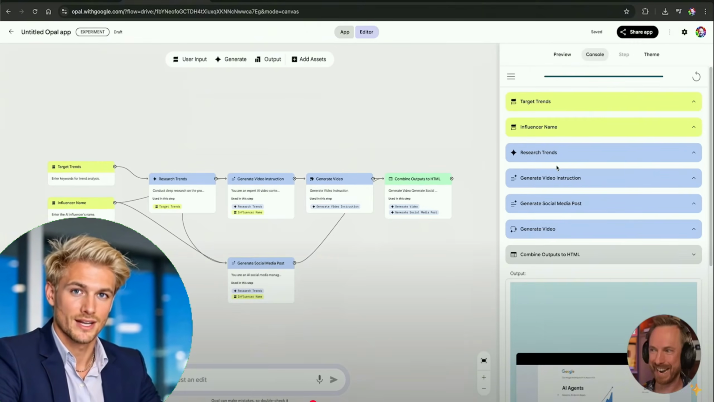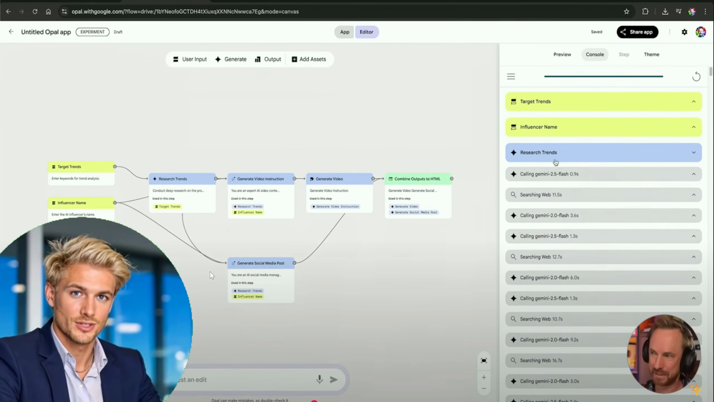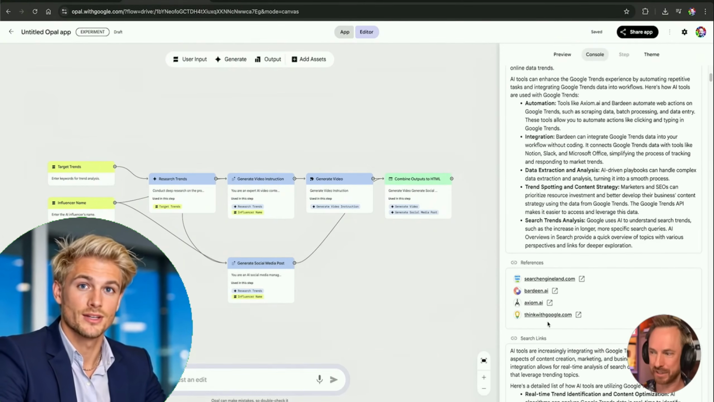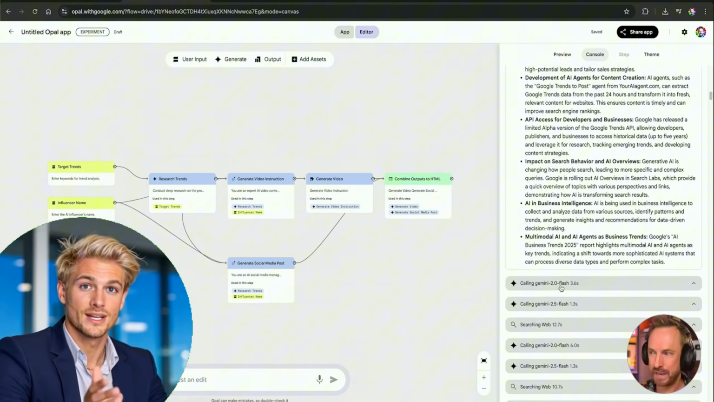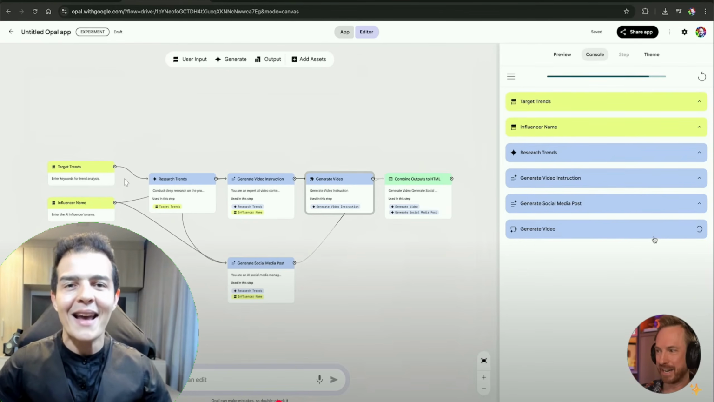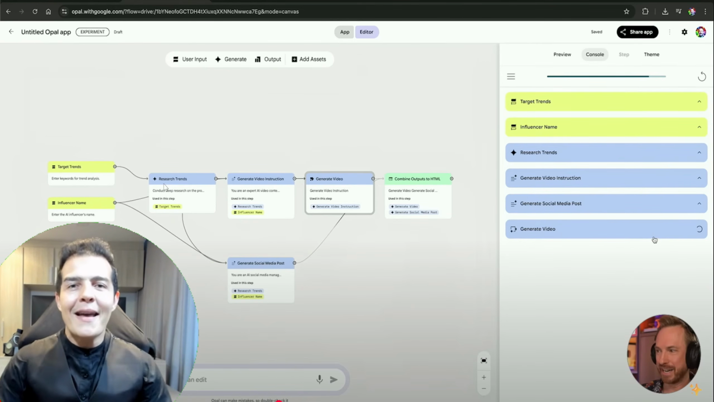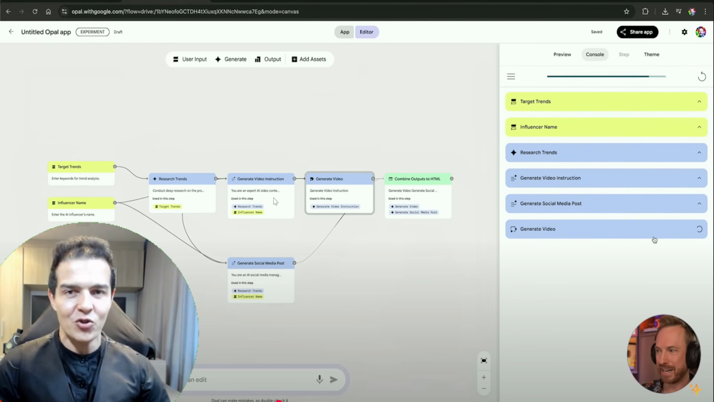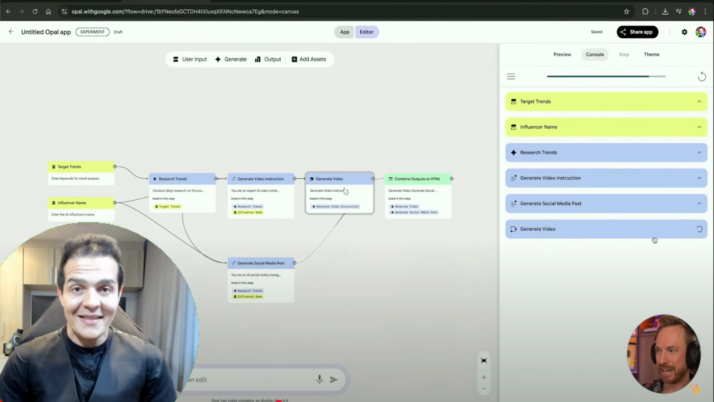But I can actually analyze the log and see what happens. In search trends, we can see that it searched the web. It found various details and online sources with different trends that are happening right now. So it's powerful. You can create an application with Google Opal that can access live data on the web. Yeah, analyzing it here. Look, it searched for trends, then it generates the video instructions and then generates the video. The only issue, right? The only issue is that it's only 8 seconds, right?